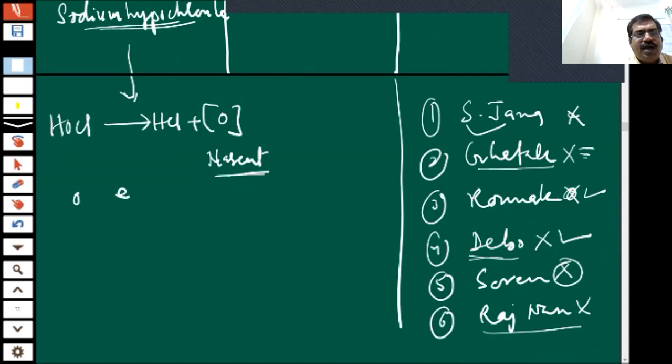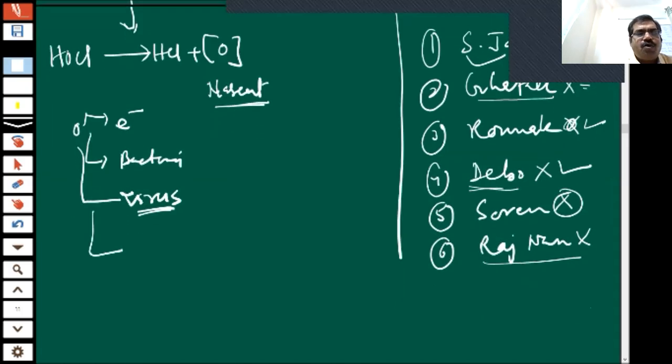So if any bacteria is there, or any virus, or any corona, whatever electrons are present in this type of system, it will easily absorb them and become O2-.